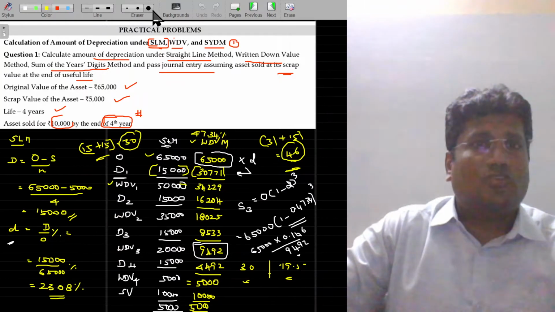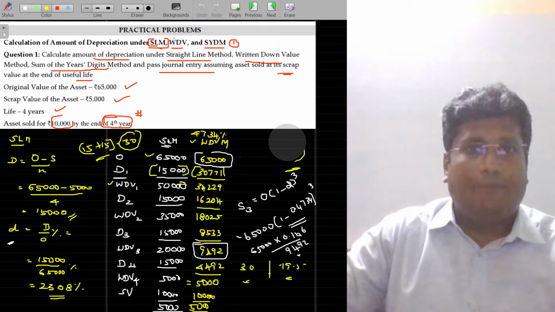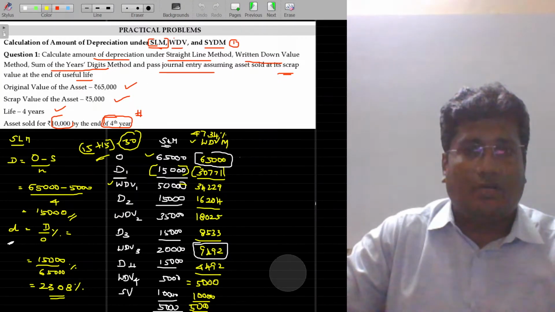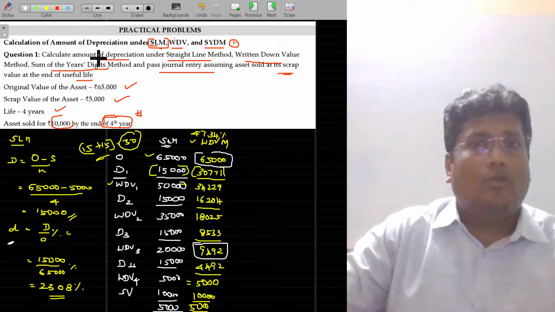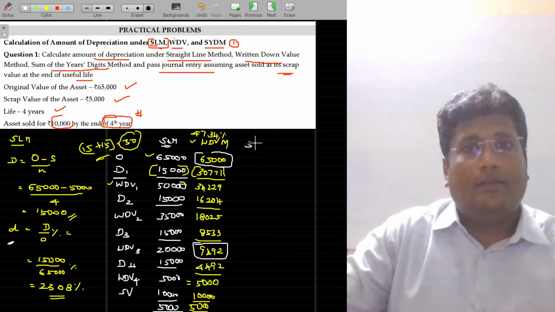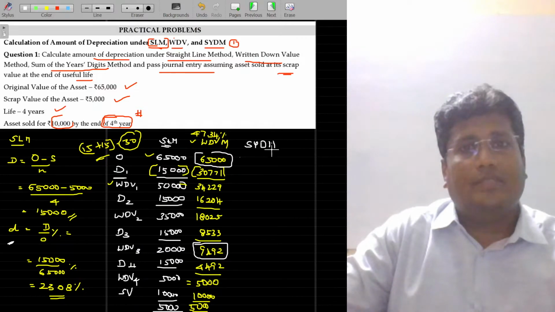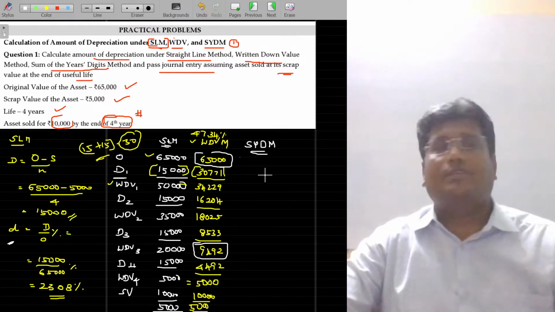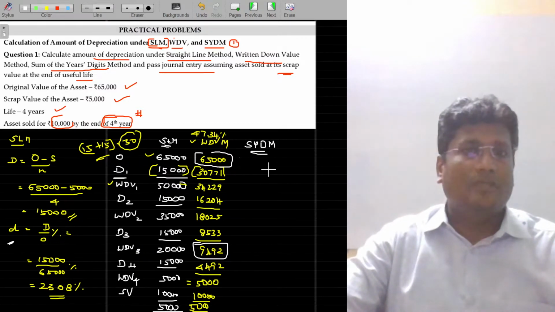Now, I have explained all, so I will finish up with one more example. With that, I will finish up this component. Okay. The other one is the sum of the years digits method. This is also one of the methods we have.